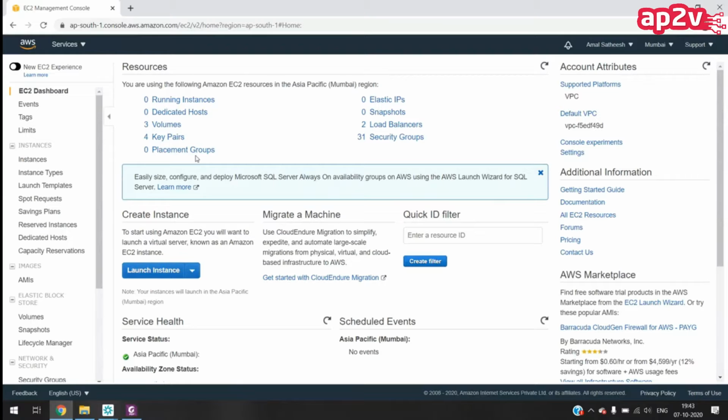If you want to create a VM, launch a virtual machine, a virtual instance, there's an option over here, Launch Instance. You can select this option.